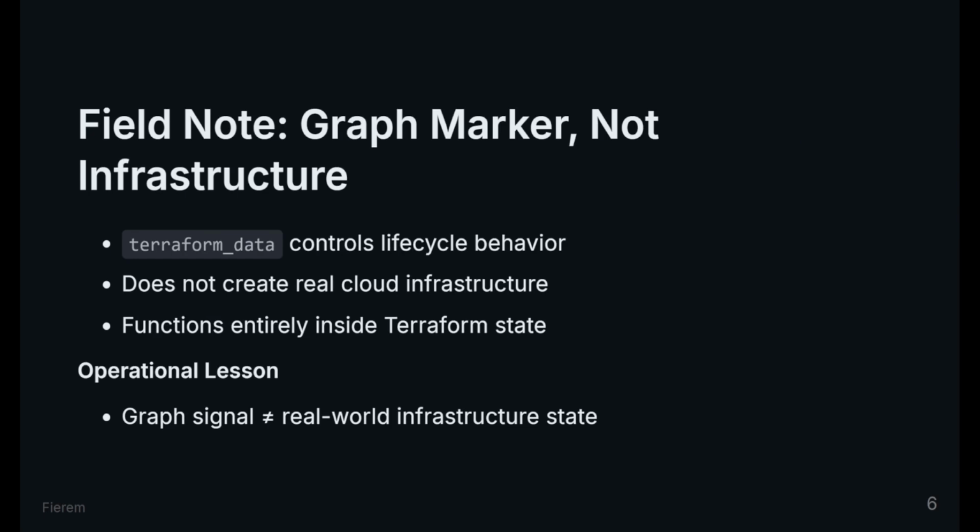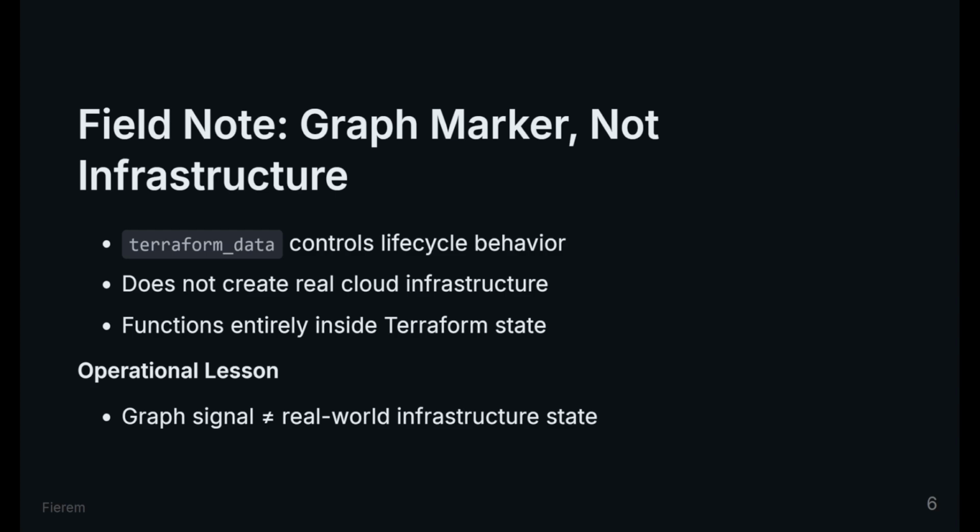Terraform data controls Terraform lifecycle behavior, but does not create external infrastructure. The mechanism operates entirely inside Terraform's dependency graph and state engine. The outcome is that the resource can signal change events but cannot enforce or verify real-world conditions.